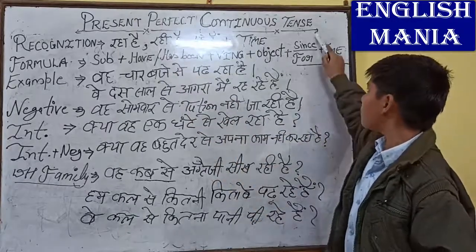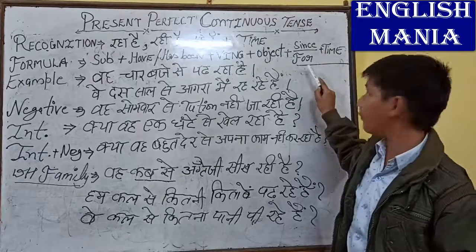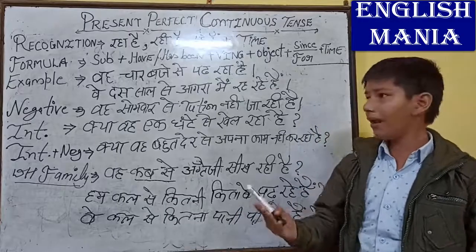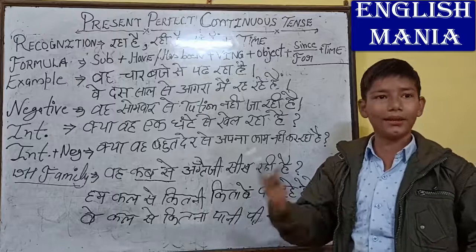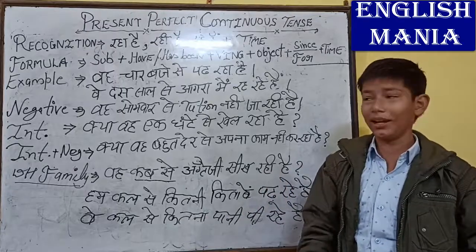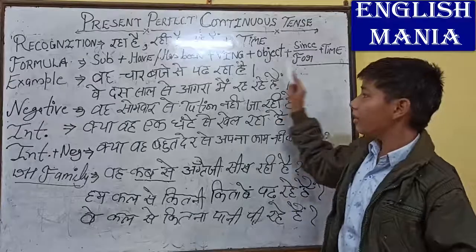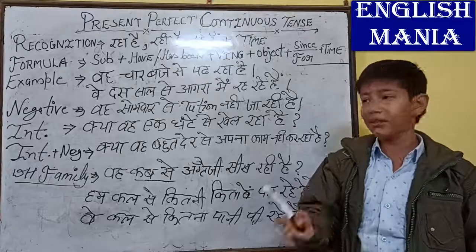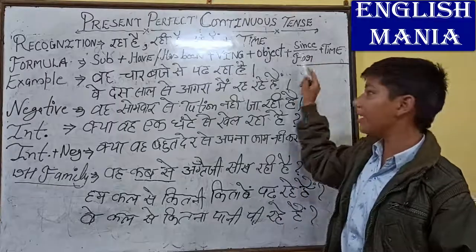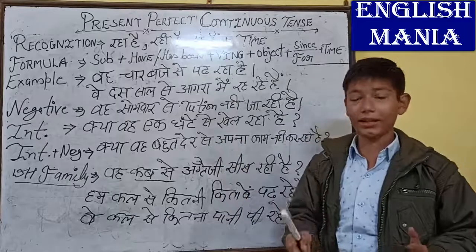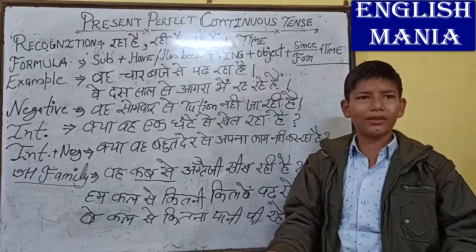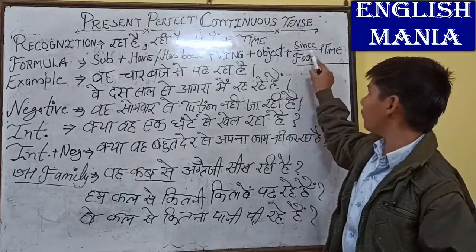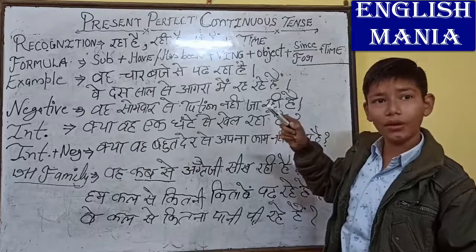And one thing also I want to tell you, where do we use for or where do we use since. First of all take the example of घंटे. वह 1 घंटे से पढ़ रहा है, 1 घंटे, 2 घंटे, 3 घंटे. These are countable things, so we will use for here. If we replace them with 1 बजे, 2 बजे, 3 बजे, then we will use since, because it is a specified thing; we don't know which 1 बजे is there and which 2 बजे is there. So due to it we will use since, and in 1 घंटे, 2 घंटे we will use for.